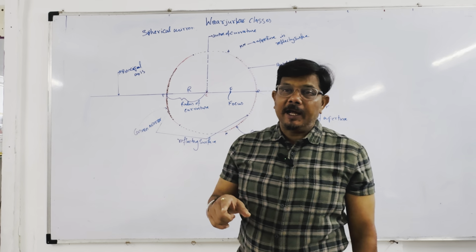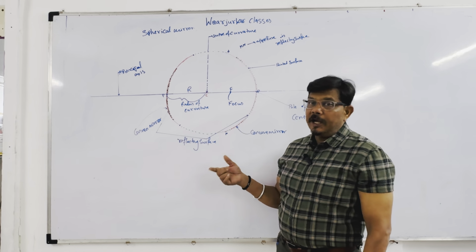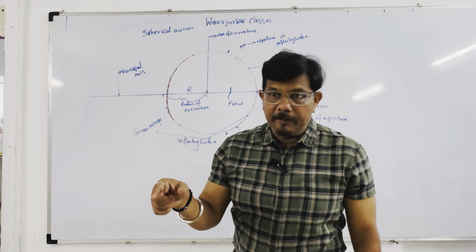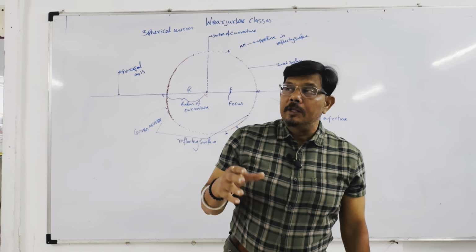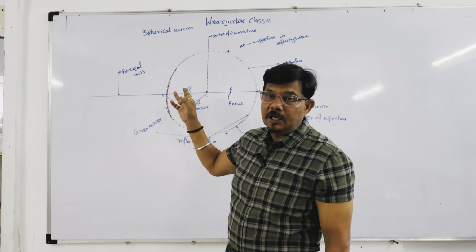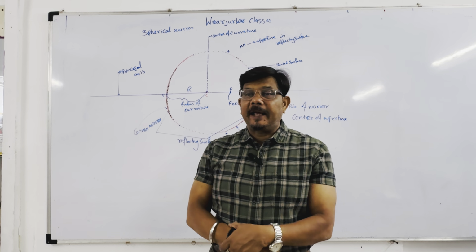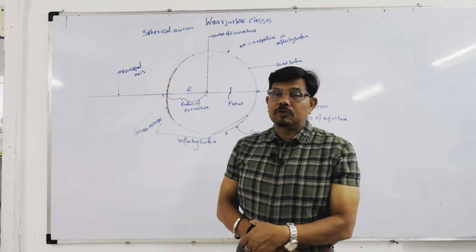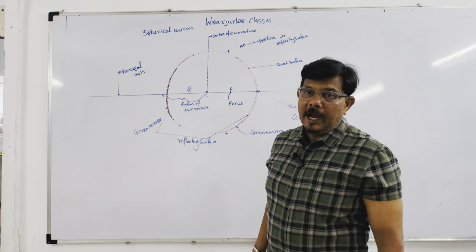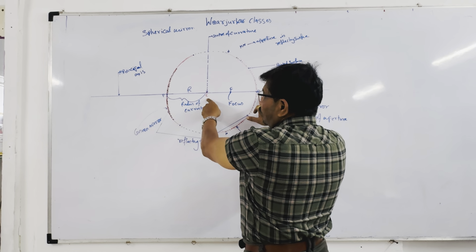In a convex mirror, it appears to meet. In a concave mirror, it actually meets. So the rays parallel to the principal axis, after reflection, meet at a point on the principal axis. That point is called focus, and focus is always half of the radius of curvature.